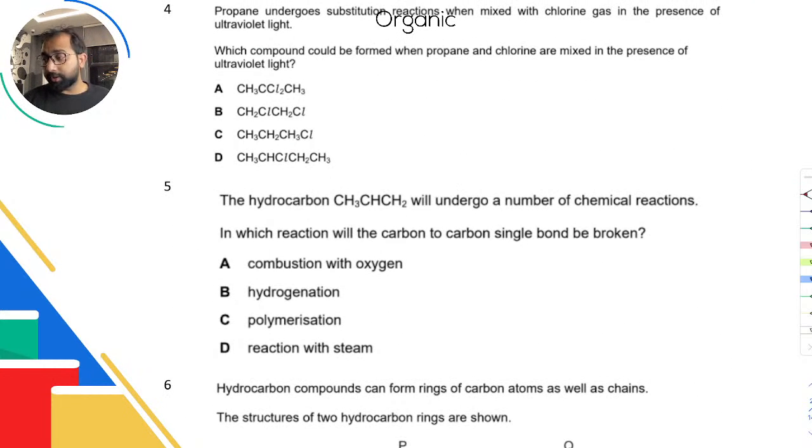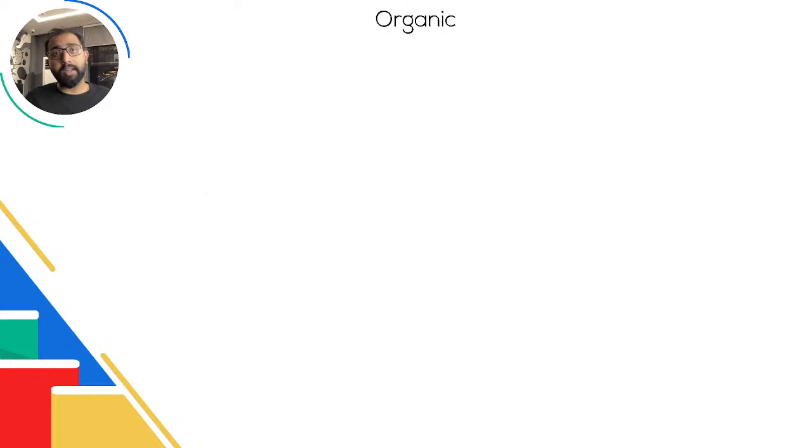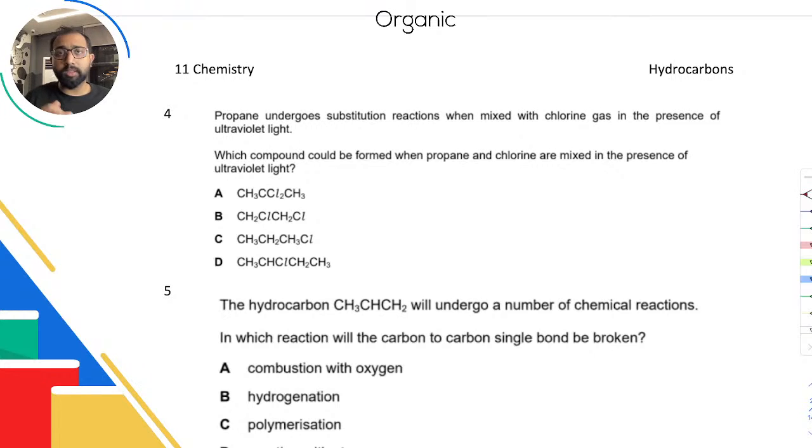Propane undergoes substitution reaction when mixed with chlorine gas in the presence of ultraviolet light. We know that all alkanes can be used to do that. You need ultraviolet light to produce chlorine radicals. You don't need to know that term. And then they react to do the substitution reaction.